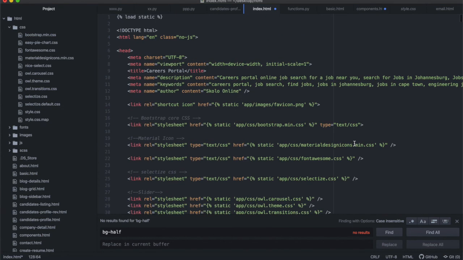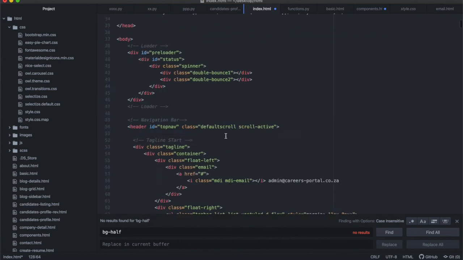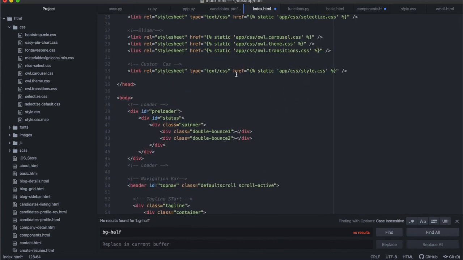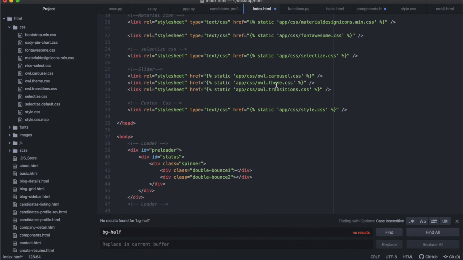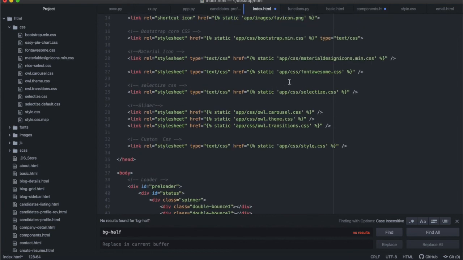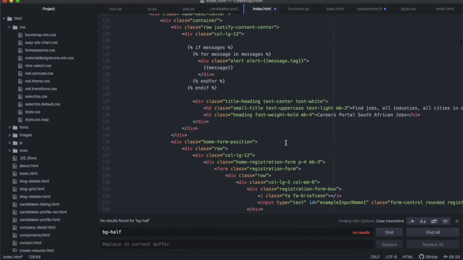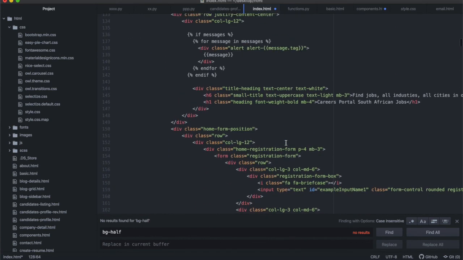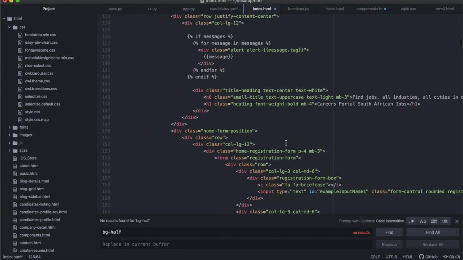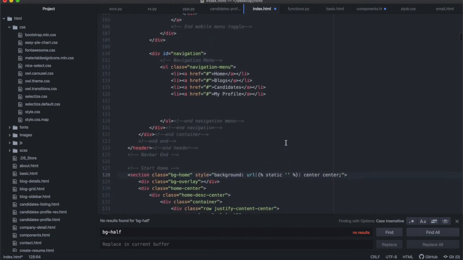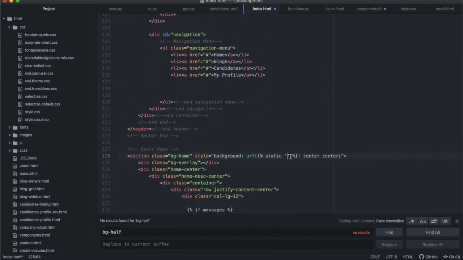And obviously at the top, we need to make sure that we are loading static, which we've already done for this template. As you can see, we're already loading our CSS and a lot of all of this from the static folder. Okay, so the background image that we're going to be using, we need to make sure that it is saved inside of our static folder.